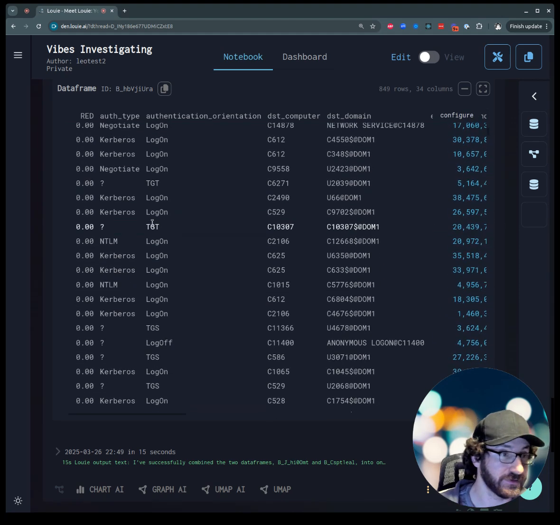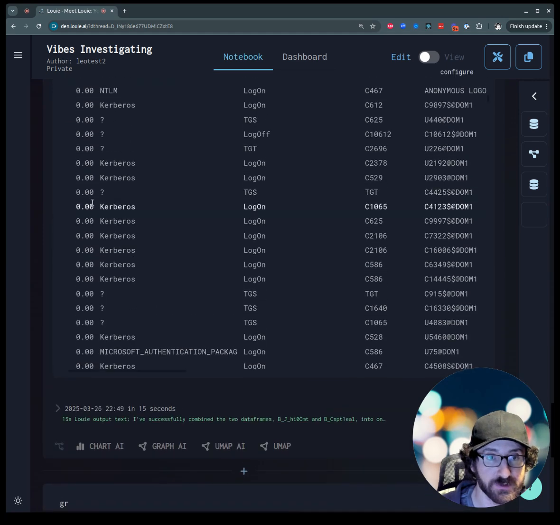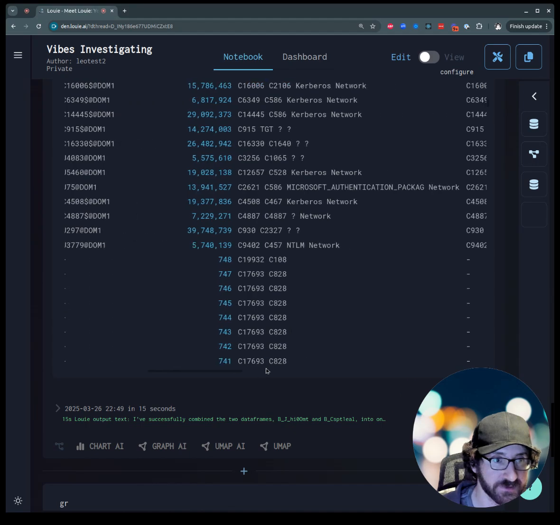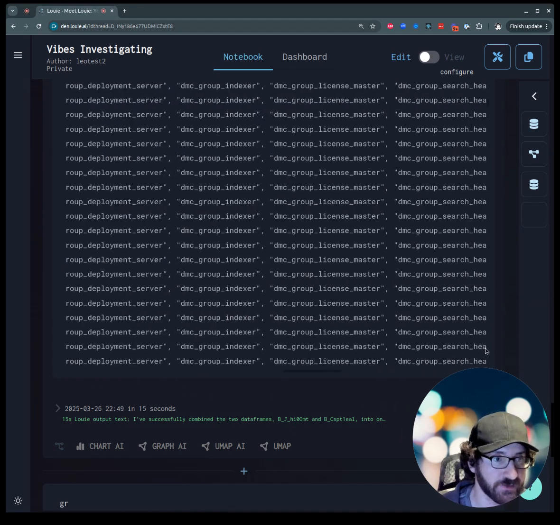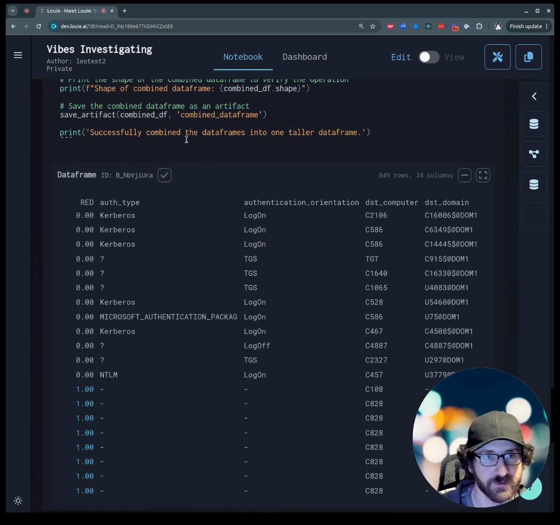So actually, okay, it's already finished. Great. So I now have both red equals 0 and red equals 1. Actually, I see some sparse values. Let me make sure. Okay, the values are just sparse in general, but the other columns are filled out. So now I could just do the visualization of the combined data.